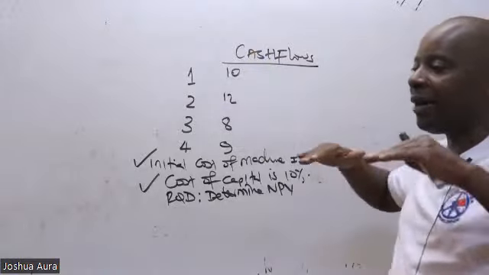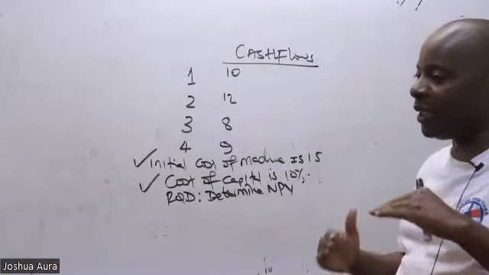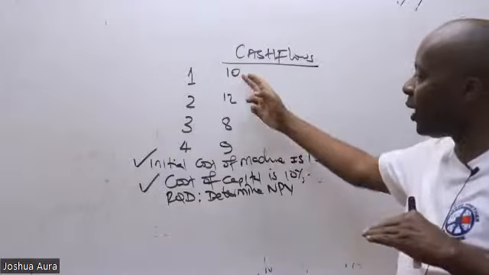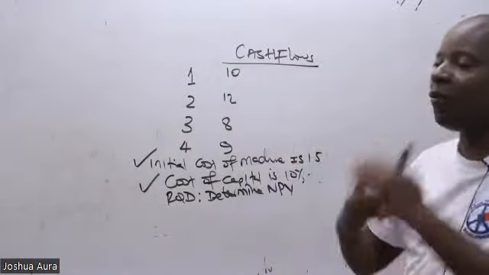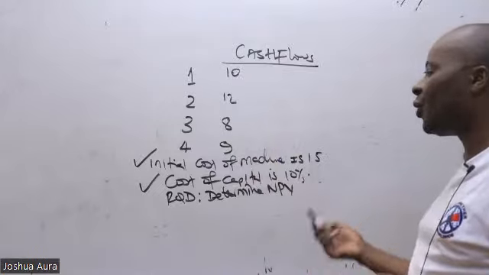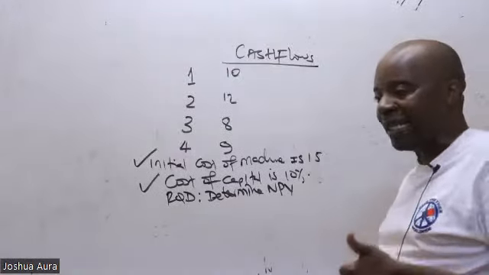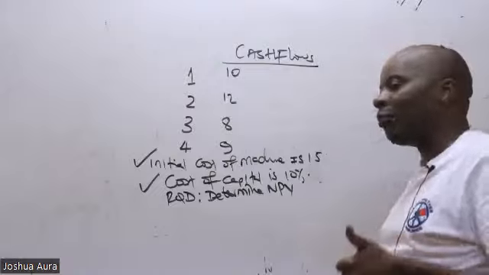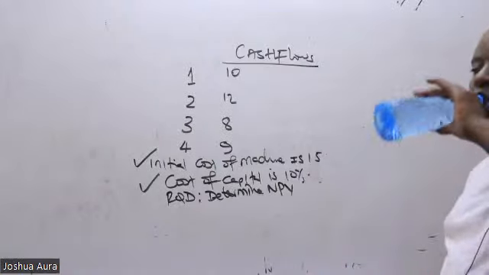Remember, today we are at time zero. So then we shall get, if we invest in this machine, end of year 1, we get 10. End of year 2, we get 12. End of year 3, we get 8. End of year 4, we get 9. And then they have given us the initial cost of the machine, which is 15. The cost of capital is 10%. Then they want us to do something very easy, to determine the net present value.